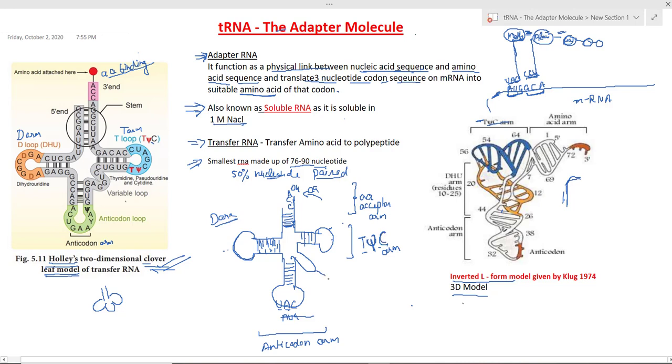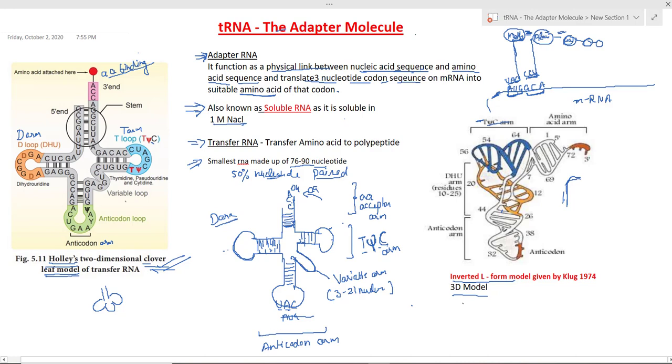And this fifth arm is known as the variable arm. Why is it known as the variable arm? Because it has a variable number of nucleotides according to the tRNA. There can be 3 to 21 nucleotides on this variable arm. According to the tRNA, the length of the variable arm is different in different tRNAs. That's why it is known as the variable arm.